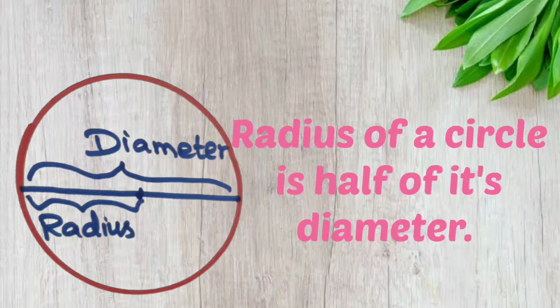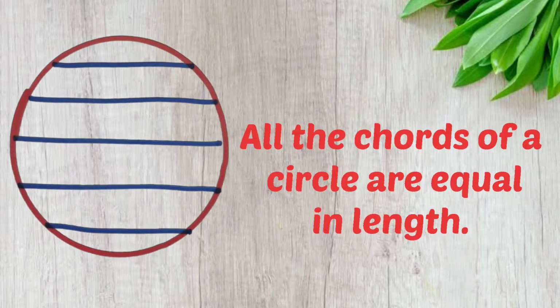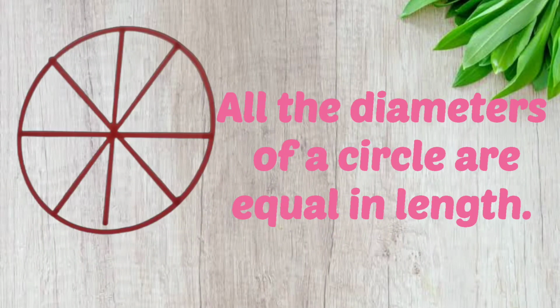Fourth one, radius of a circle is half of its diameter. Is it correct? Yes, radius of a circle is half of its diameter. Fifth question, all the chords of a circle are equal in length. Is it correct? No, because the chords of a circle are unequal in length. Last question, all the diameters of a circle are equal in length. Is it correct? Yes, since the diameters measure equal in length.